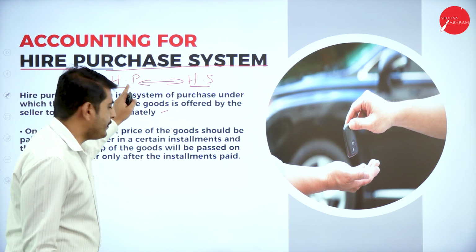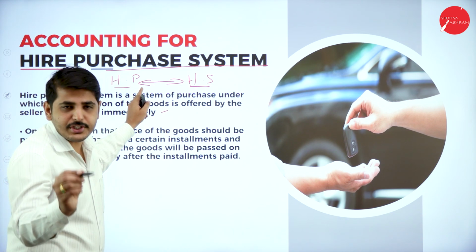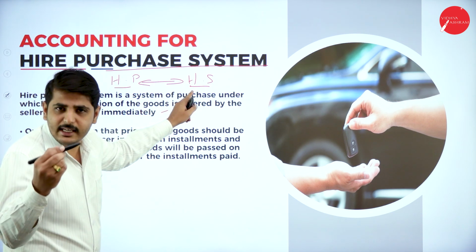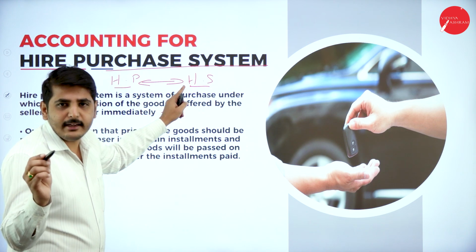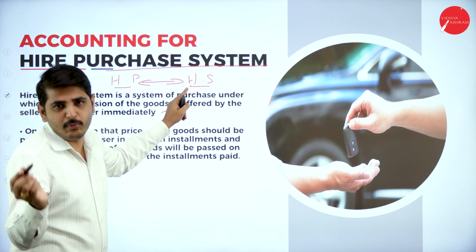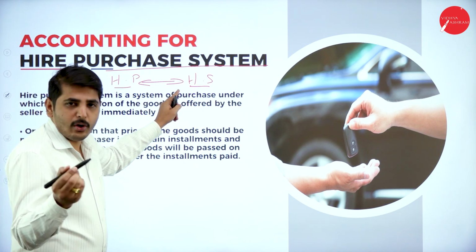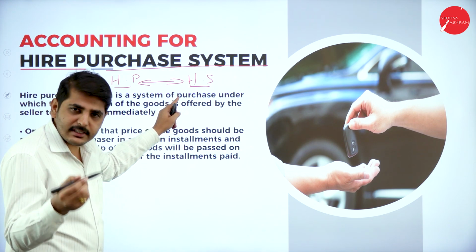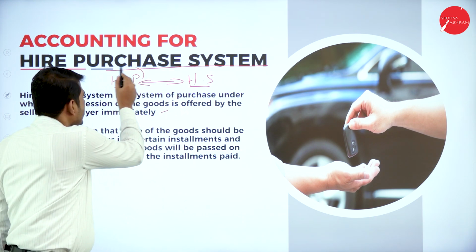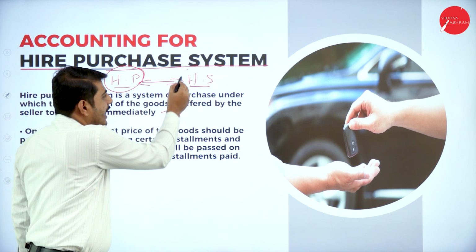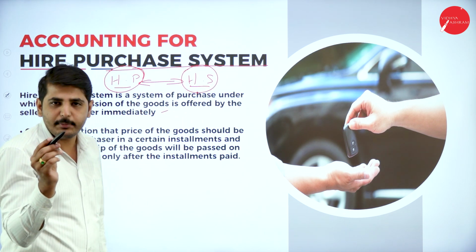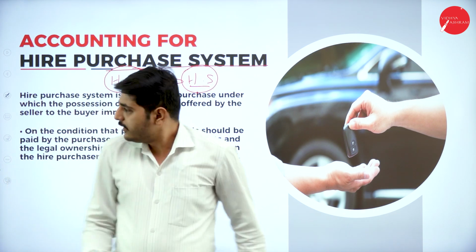It may be any asset. It may be land, a motor vehicle, a home or any fixed asset. So here the hire purchaser will purchase the asset from the hire seller on hire purchase system.